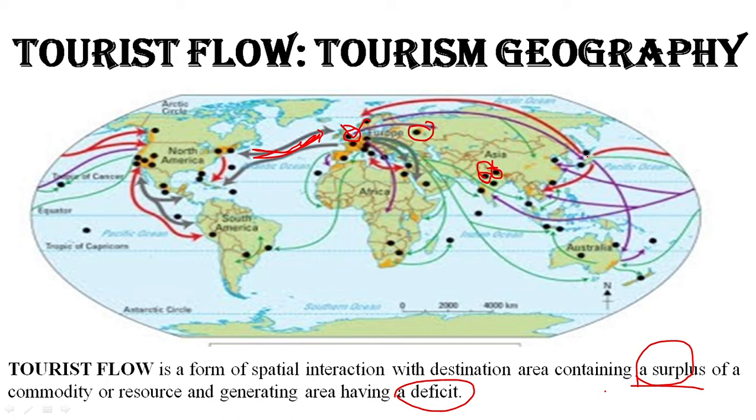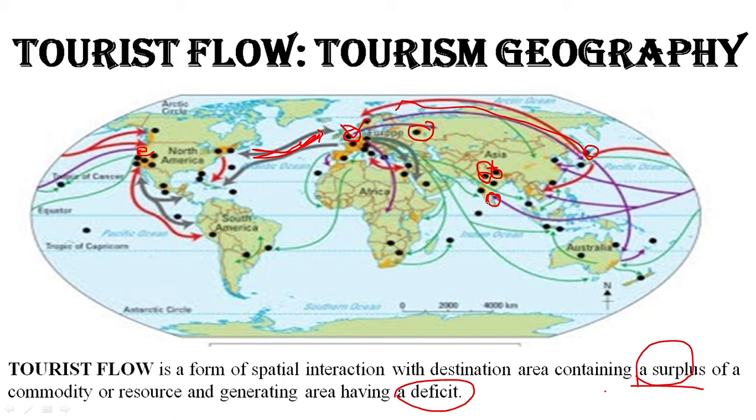There's something they are lacking in Japan, so that they are visiting places in Europe. There's something that is missing in America, in this case maybe Seattle, that they are visiting the Indian coast. So that is how tourist flow works. There is something not available in the origin, in the native place of a tourist, that he will visit and find in the destination. So that is tourist flow.